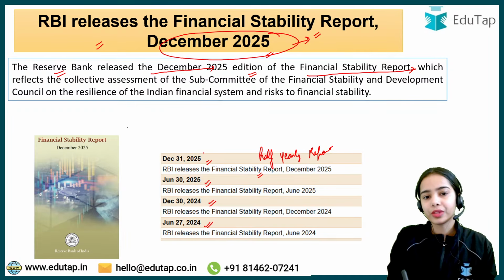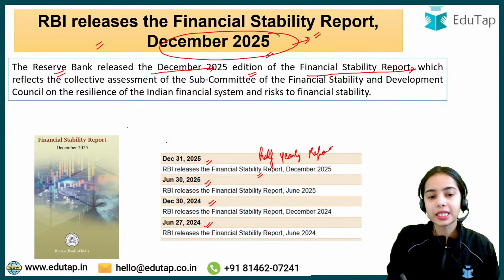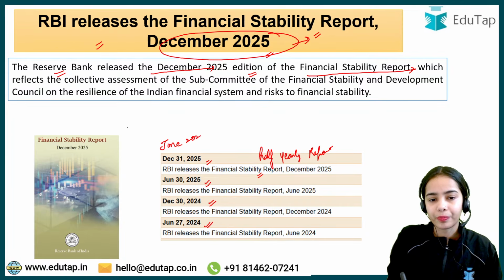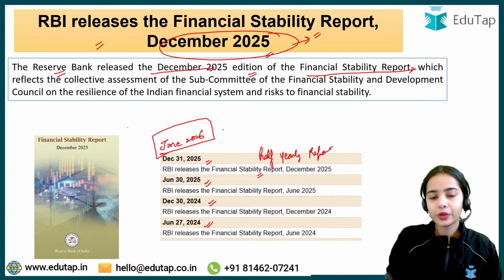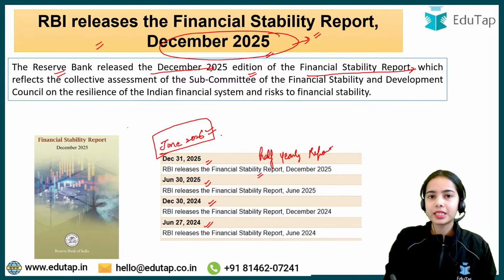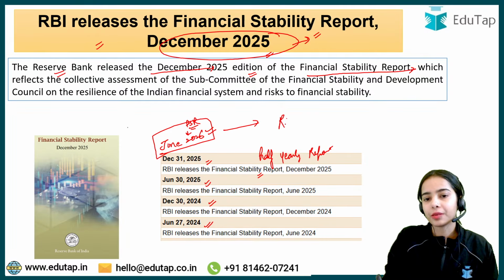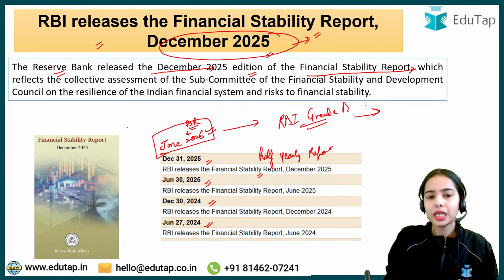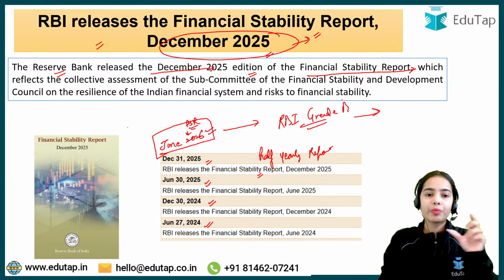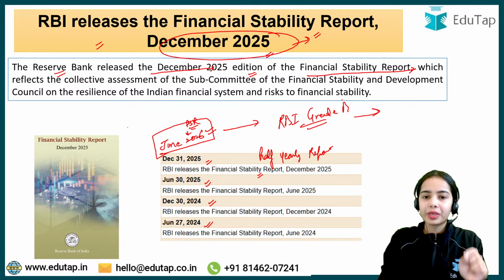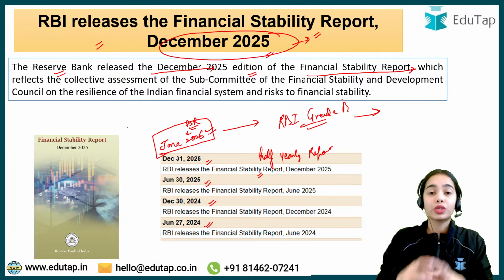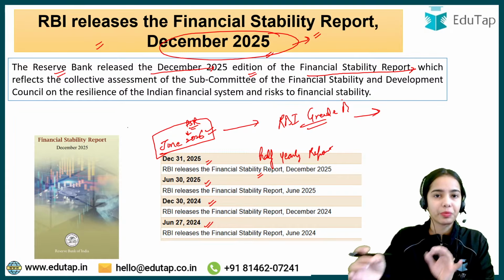Now, the next Financial Stability Report will be released in June 2026. So you can understand that this June 2026 report is going to be very important. This edition will be more important for your RBI Grade B examination that will happen in 2026. Basically, the FSR June 2026 will be more relevant for you to cover in a holistic manner for the RBI Grade B examination.